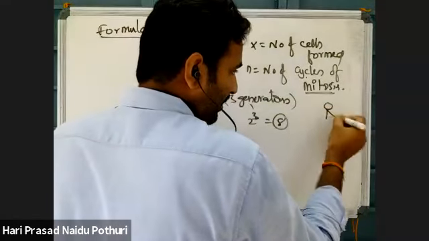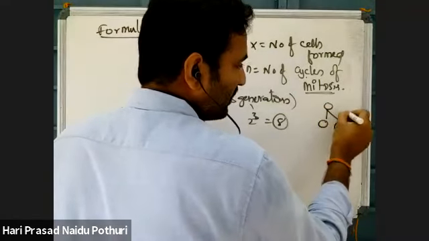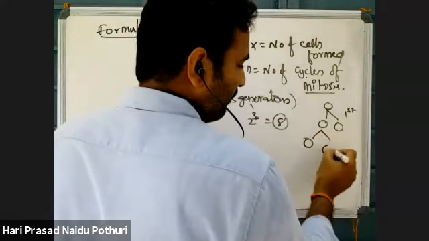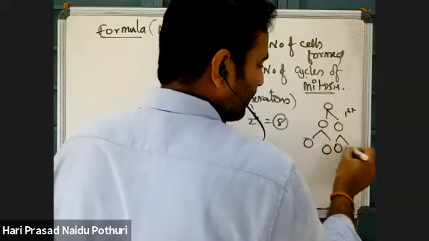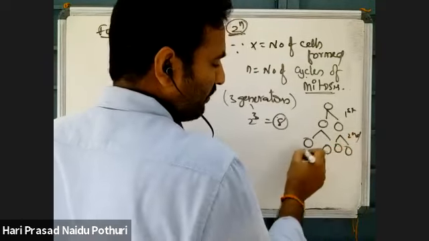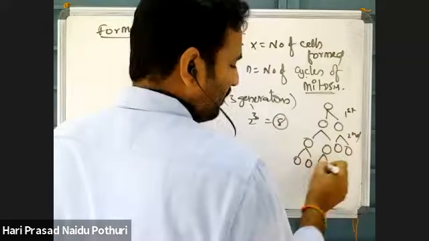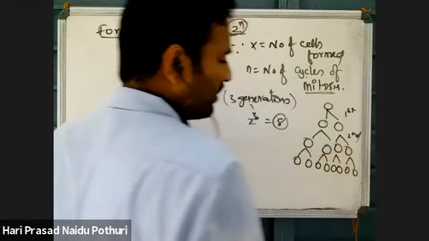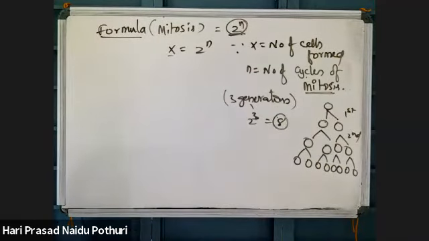1 cell upon division will divide into 2. This is the first generation. In the second generation, 2 power n, 2 power 2, 4 cells will form. In the next generation, the third generation, 8 cells will form. Each and every cell is dividing in the next generation.